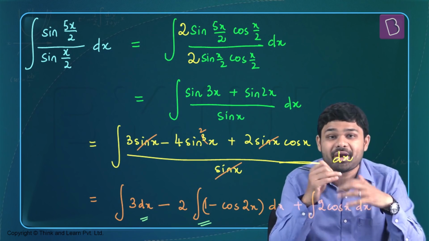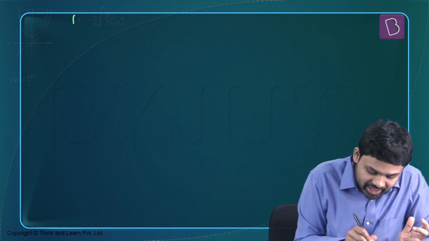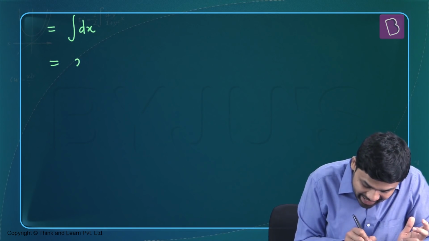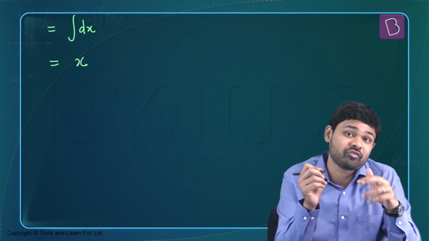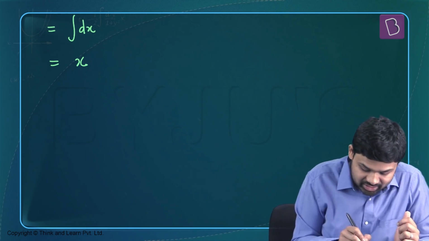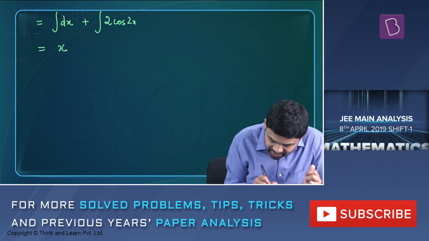So which means overall I have an integral dx, which will give me just an x. The next term that is going to be there is minus of cos 2x, which is going to be a plus integral of 2 times cos 2x dx.